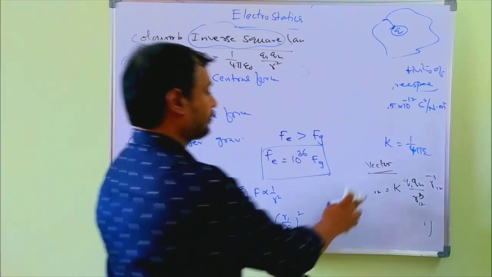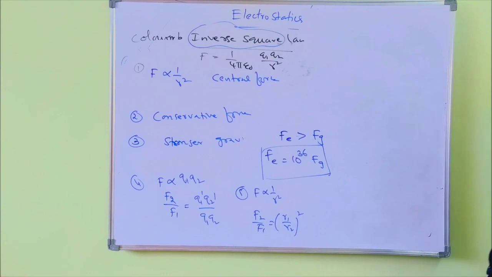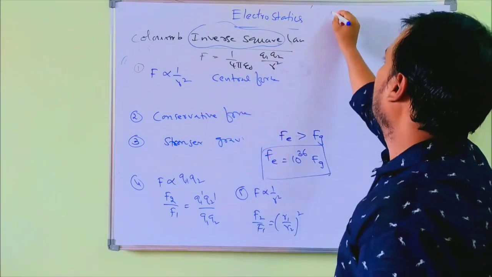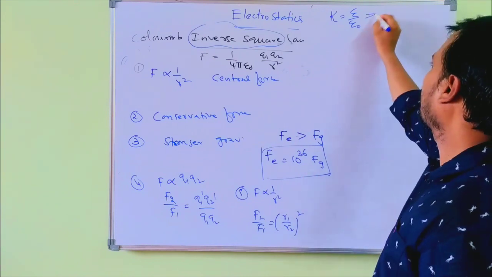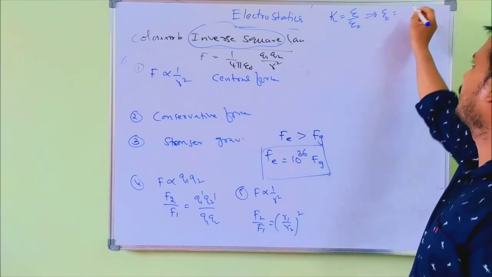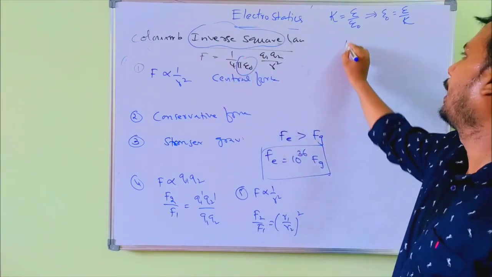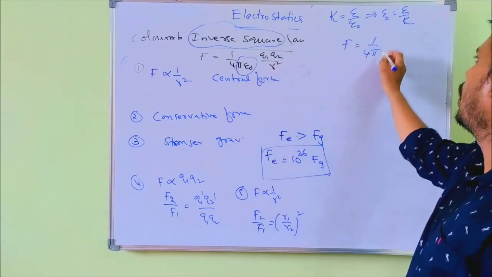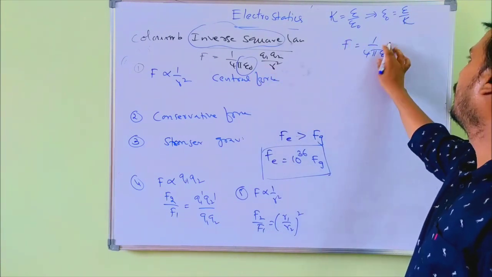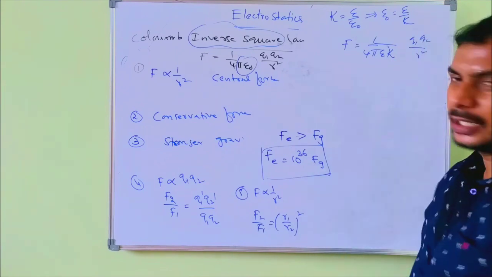One more point: it depends upon the medium. So the dielectric constant, just now we wrote epsilon by epsilon naught. So epsilon naught becomes epsilon by K. Substitute here. So F equals 1 by 4 pi epsilon naught, epsilon, of course, this is K, Q1 Q2 by R square.